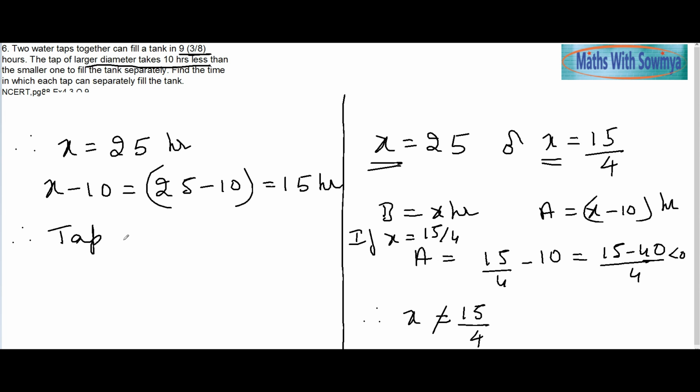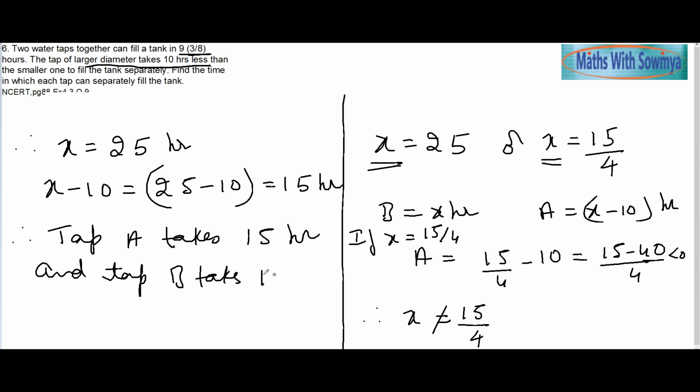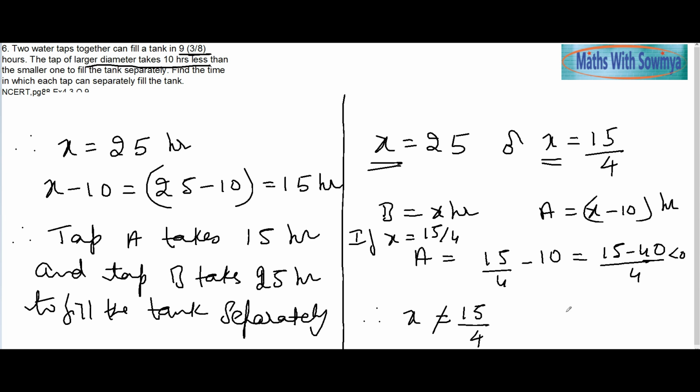Therefore, tap A takes 15 hours and tap B takes 25 hours to fill the tank separately. And this is important: you should show that this is less than 0, hence this is not possible.